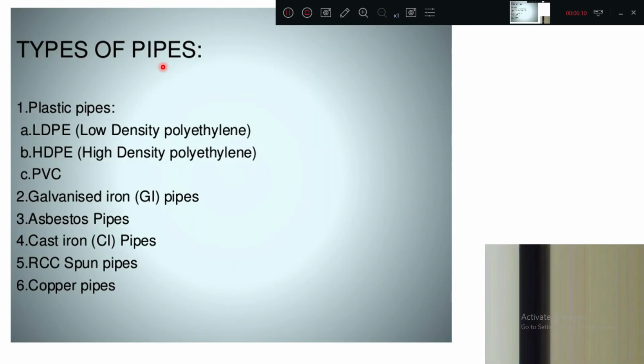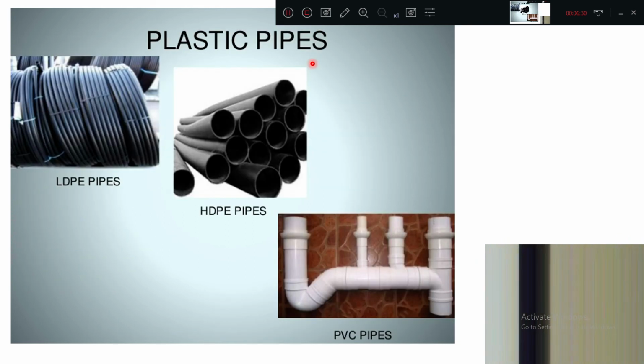Now types of pipes we have: plastic pipes, LDP low density polyethylene pipes, HDP high density polyethylene pipes, PVC pipes, GI pipes, asbestos pipes, cast iron, RCC spun pipes, copper pipes. So many types of pipes we are generally using. Plastic pipe, you can see LDP which are in the coil, HDP in the lengths. PVC pipes are generally used inside of a building.